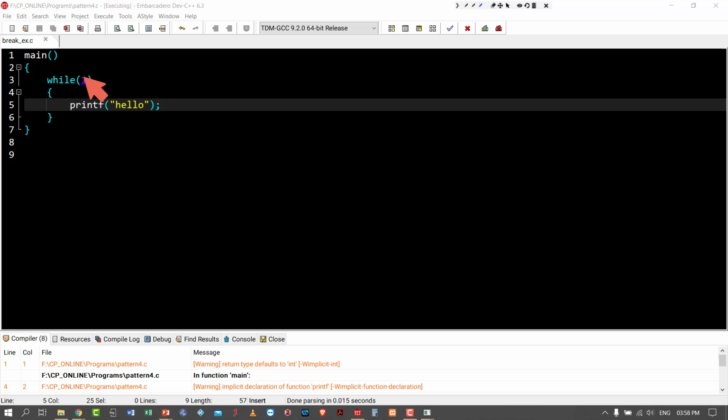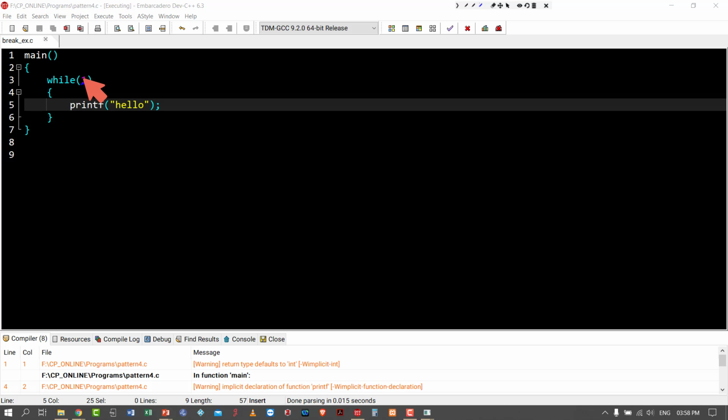So in place of the condition, you can have any values: 1, 2, 3, 4, 5, 0, -5, -7, anything. Any non-zero value will be treated as true. So here, while 1 means while true, the condition is true.